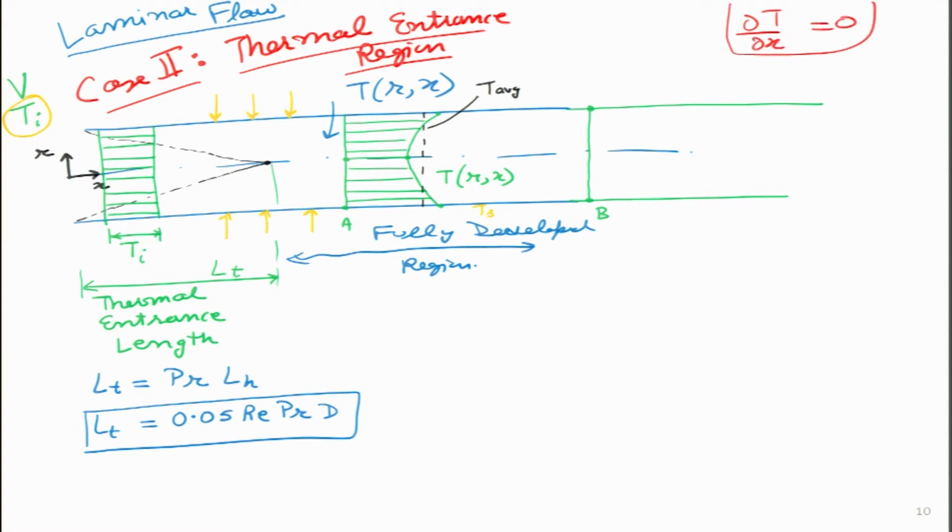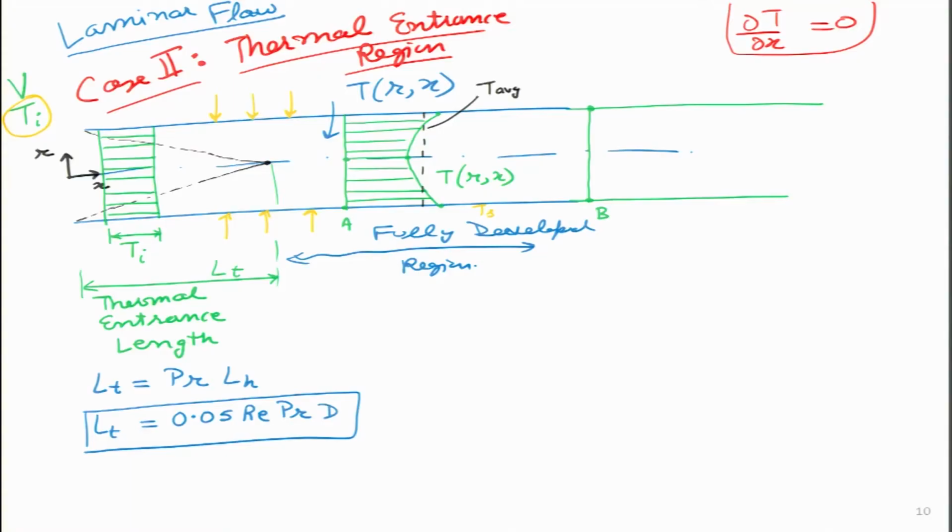So, I want to ask this question to the students, why can't we have the rise in temperature with distance as 0? Because del T by del x tells me the temperature gradient, which means essentially how much temperature is rising with distance. And I think we have given the answer ourselves, because when we are heating the fluid inside the pipe, the temperature has to rise with distance. That is the job of this particular pipe.